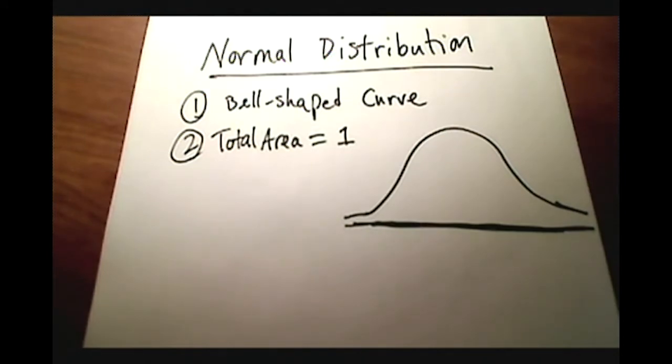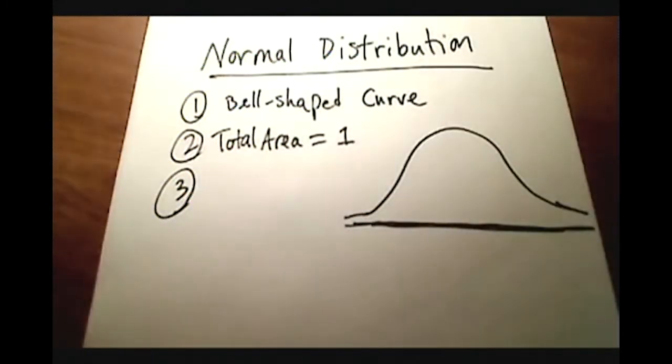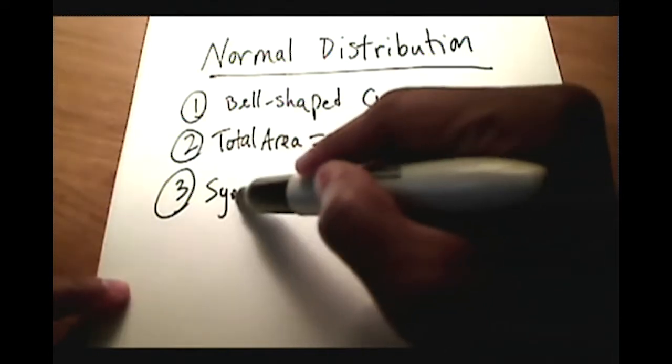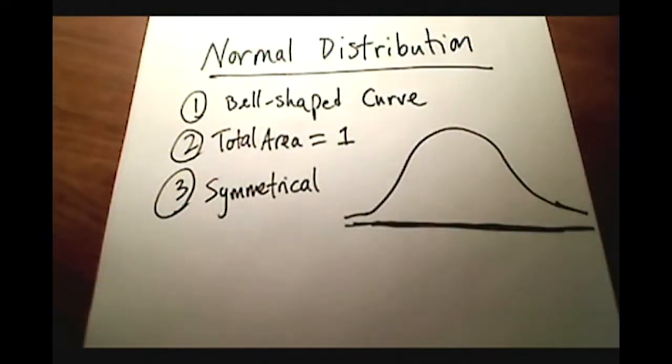And there's one more thing. The third thing that should come to mind is that this bell-shaped picture here is symmetrical, right? It's symmetrical. And that comes into play and is very handy. It's kind of a geometric term for later problems.